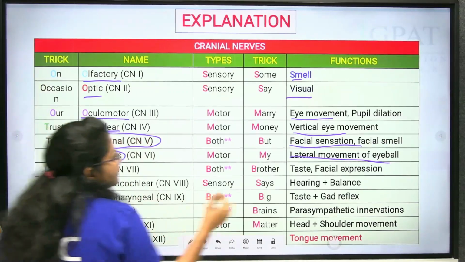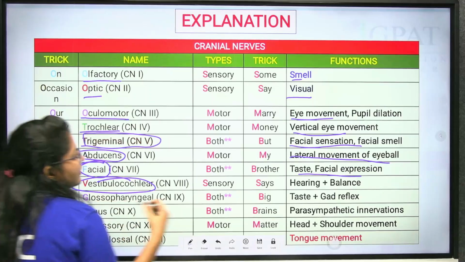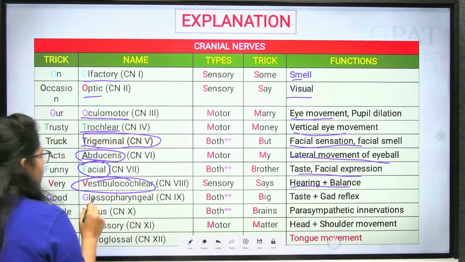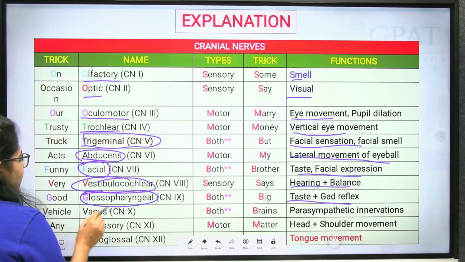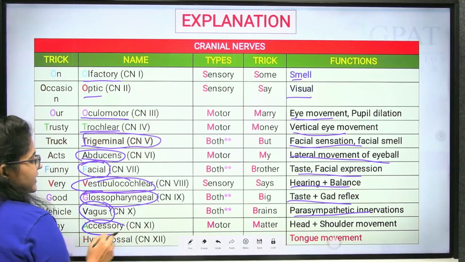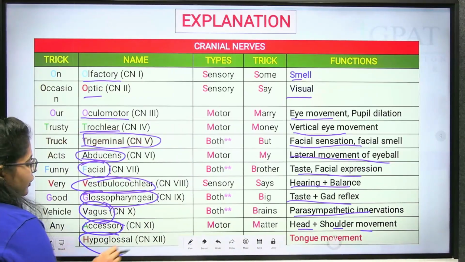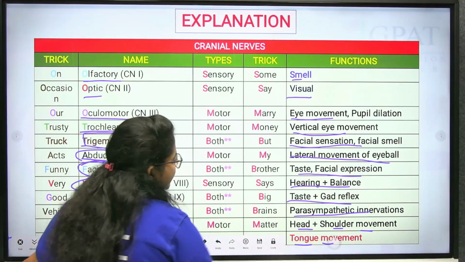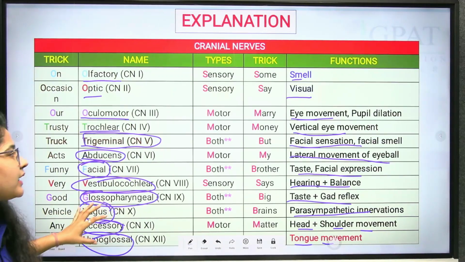Facial nerve, taste and facial expression. Vestibulocochlear nerve, hearing plus balance. Glossopharyngeal, taste plus gag reflex. Vagus nerve, parasympathetic innervation. Accessory nerve, head and shoulder movement. Hypoglossal nerve, tongue movement. Now, we know that these are the 12 pairs of cranial nerves.